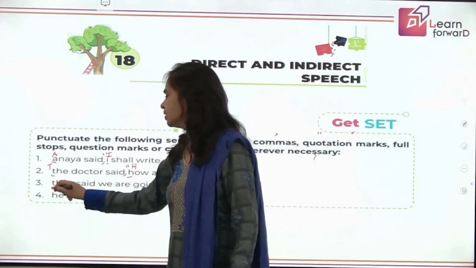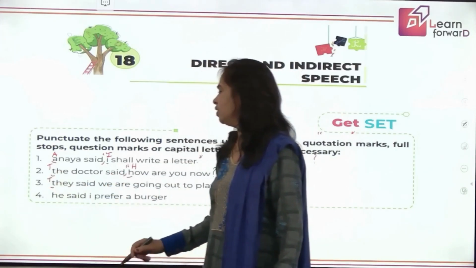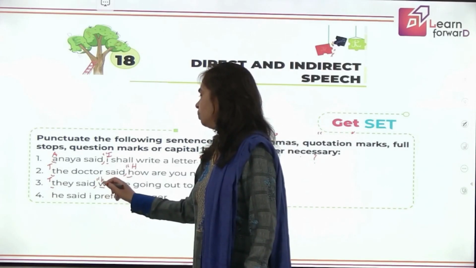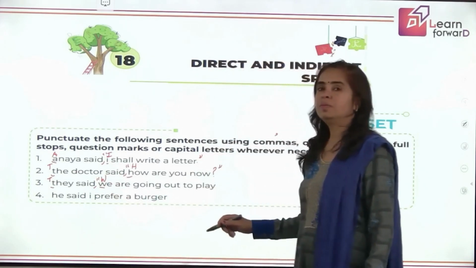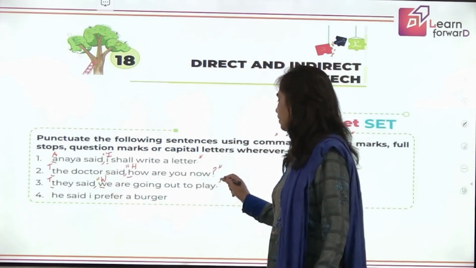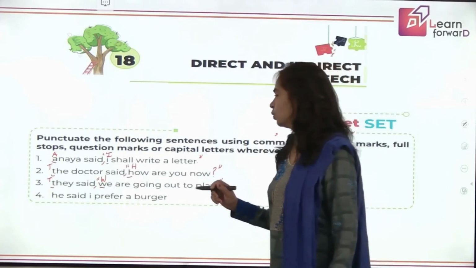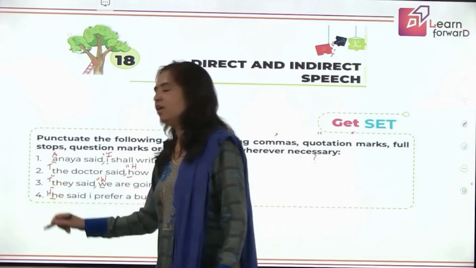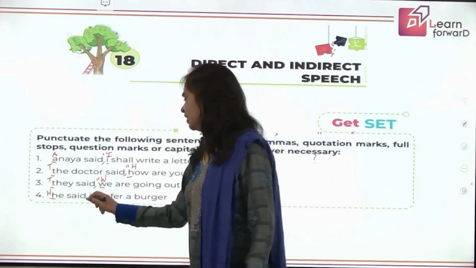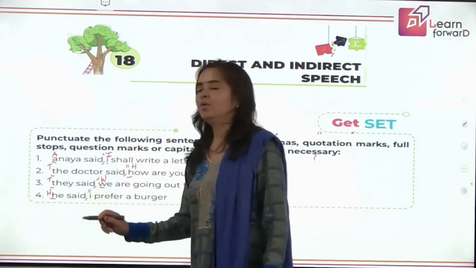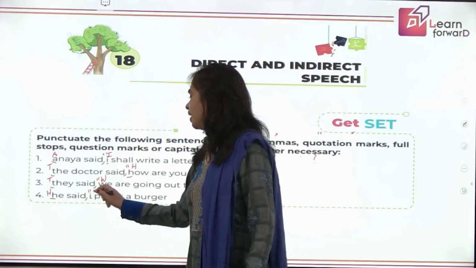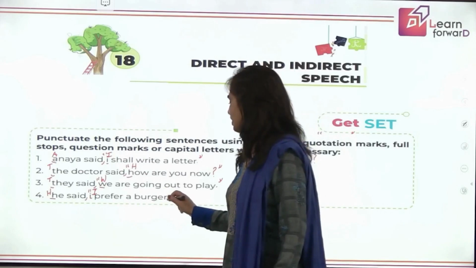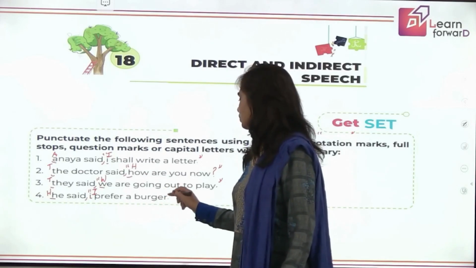Now coming to next, they said. Good. T will be capital, comma, inverted commas. Yes, very good. W will be capital again. We are going out to play. Perfect. We'll be putting a full stop here and closing the quotation marks. Good. Next. Yes, H will be capital. It's the beginning of the sentence. Comma after said. Very well said. Inverted commas begin. I will be capital here. Very good. So I prefer a burger. What will come here? Yes, a full stop and you close the quotation marks.